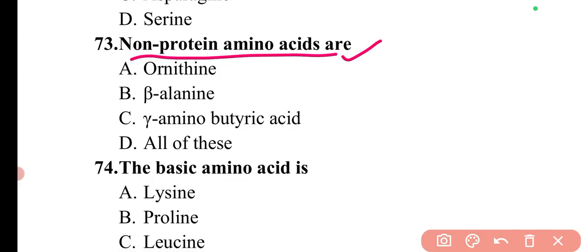So the non-protein amino acid is ornithine. So here option A will be the correct answer.